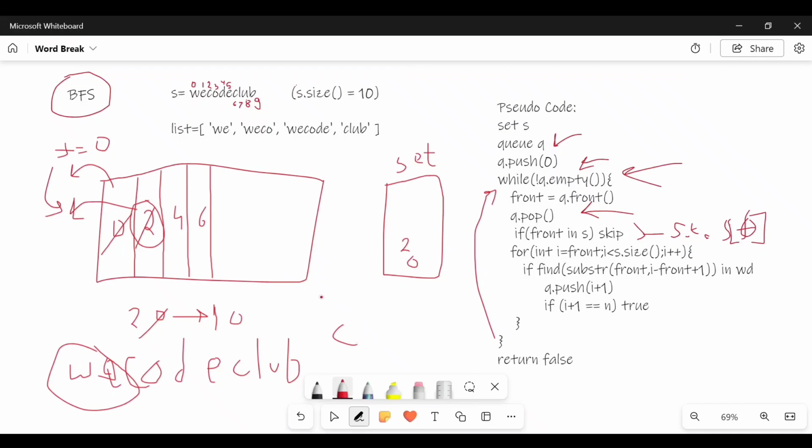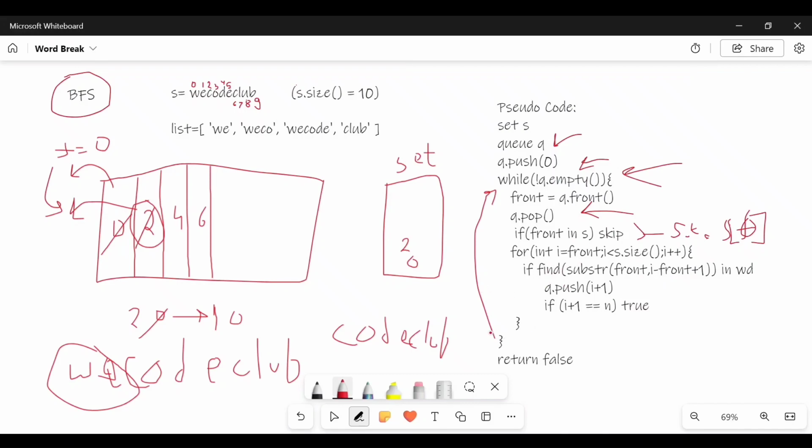Now I will check whether C is present in my list. No, it is not present. CO not present. COD not present. And after that also nothing is present in my list, which is CLU. So nothing will happen, this condition will never become true. So my loop will be over, fully run.